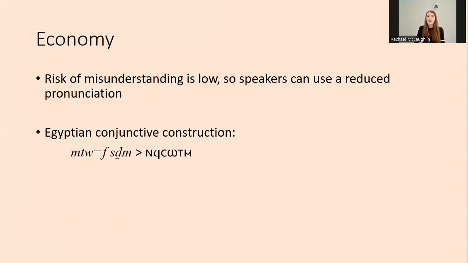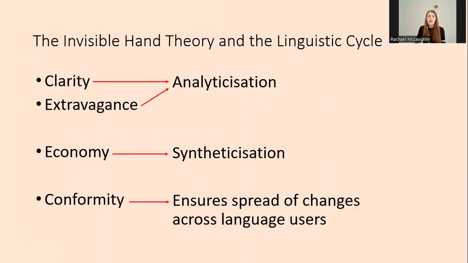As the frequency of the new construction increases in this way, language users are able to conform to the maxim of economy using a reduced pronunciation of the construction, which makes it more synthetic, and it's able to be done since the risk of being misunderstood is reasonably low. And this reduced pronunciation then again spreads due to the maxim of conformity. One particularly clear example from Egyptian is in the conjunctive construction, where the auxiliary M2 was reduced to N.